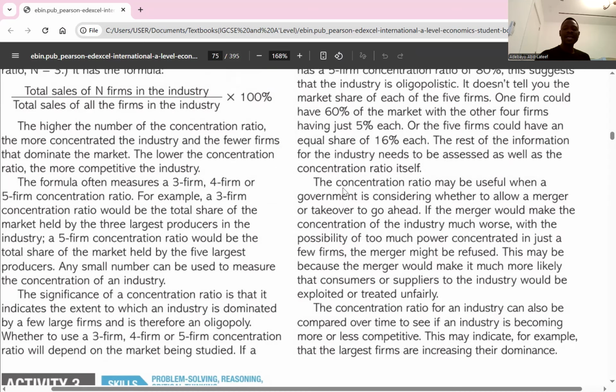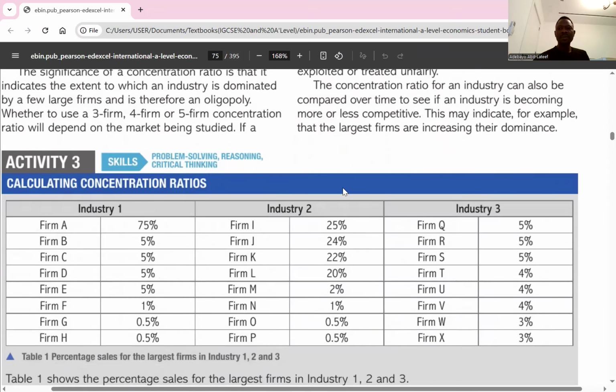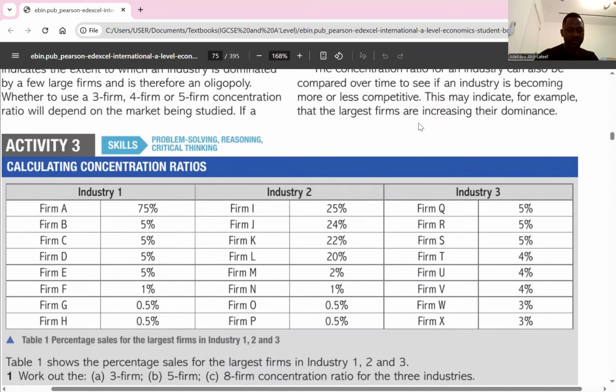So that ends market concentration, the market concentration ratio and market structure. Any question? No. Thank you.